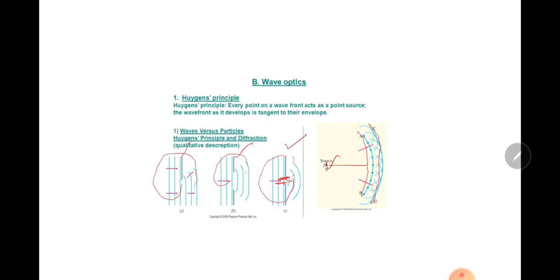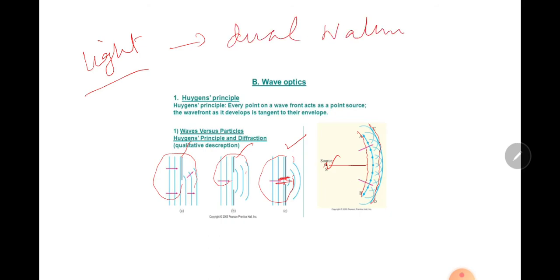Now students, light produces the sensation of vision, dual nature. Particle nature and wave nature.